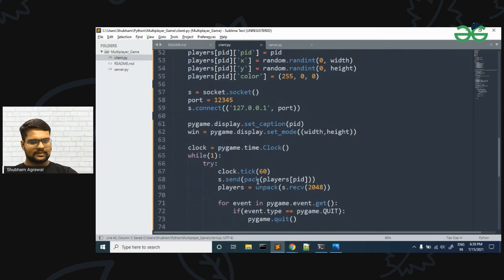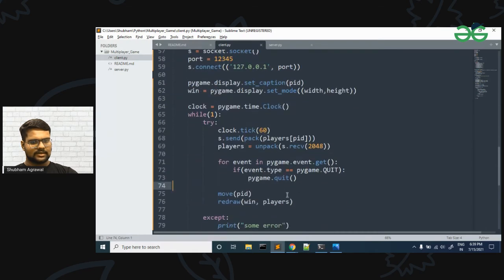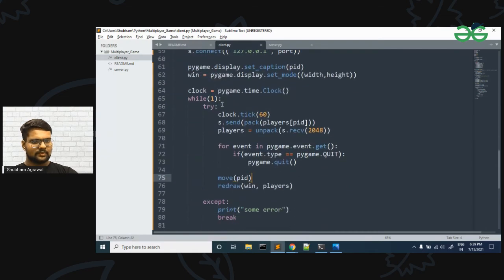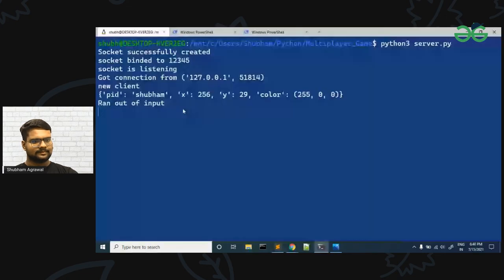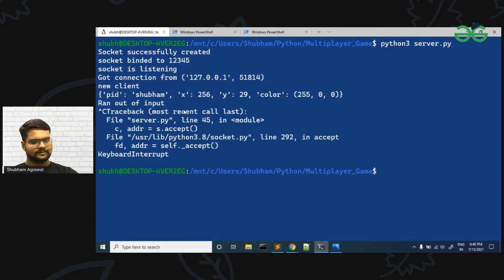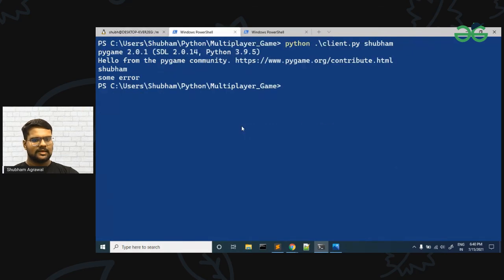Players. So we are getting an error somewhere here. Let me just remove this try code so that we can see the error. Let me restart the server once again. So our server is restarted. Let me restart the client also.